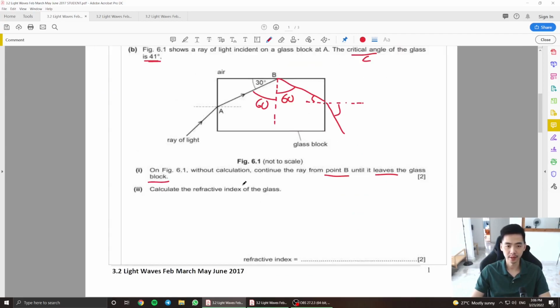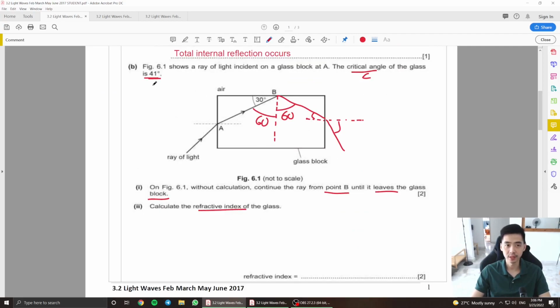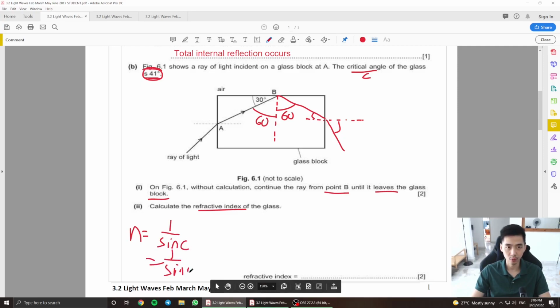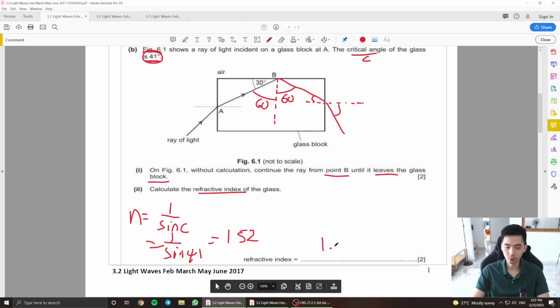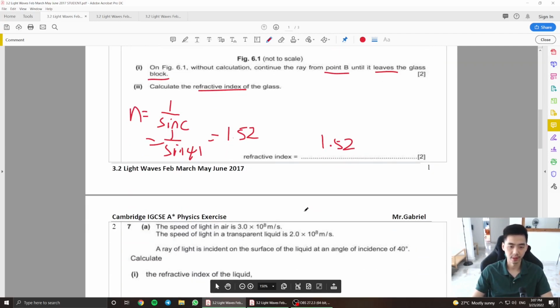And after that, the next part here, they ask you to calculate the refractive index. Since they already give you that the critical angle is 41 here, from here you should use the formula n equals 1 over sine c, which is 1 over sine 41. Press that into your calculator, 1 divided by sine 41. You're supposed to get a refractive index of 1.52. The refractive index will be 1.52. There's no units for refractive index, so I'm trying to be funny and write something there.